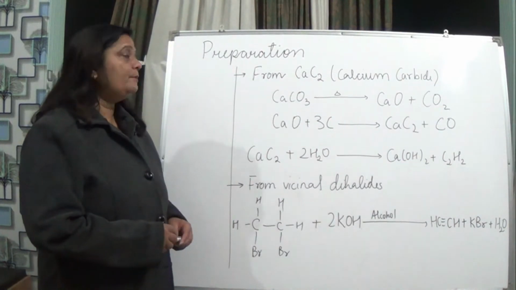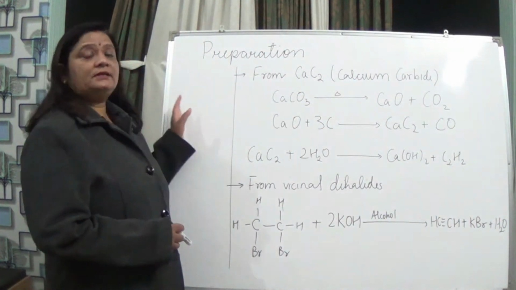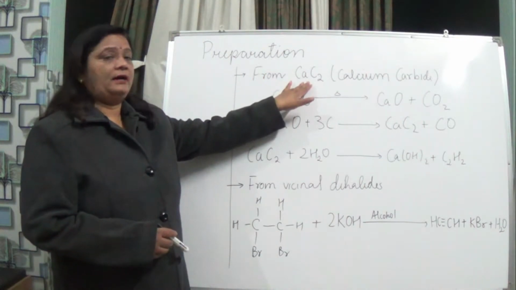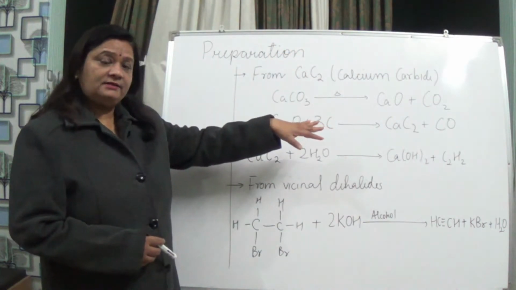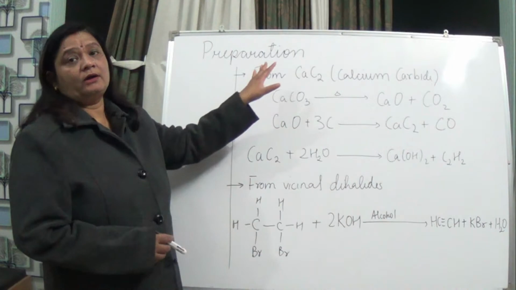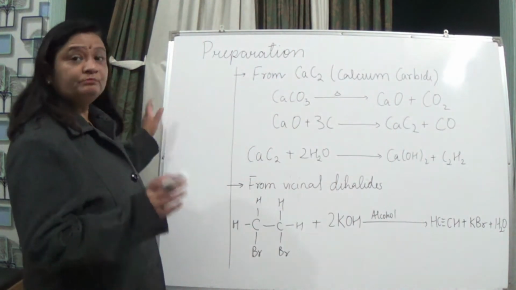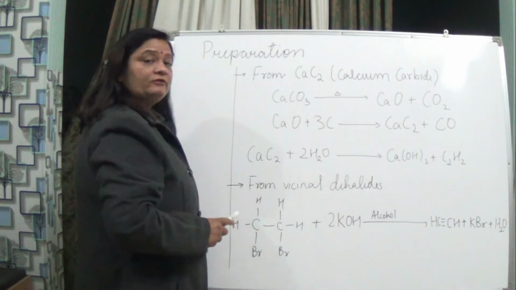Now let us study about the preparation of the alkynes, okay. First, it can be prepared by calcium carbide. So first we will be preparing calcium carbide, and then from calcium carbide we will see how the ethyne, or the alkyne, has been prepared. Here first we will take calcium carbonate and heat it.